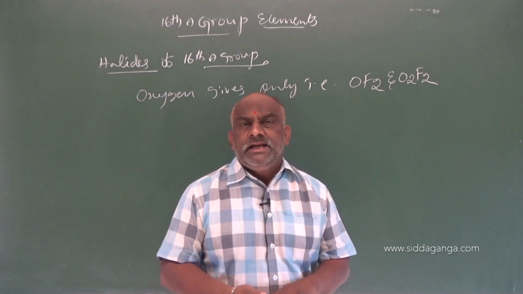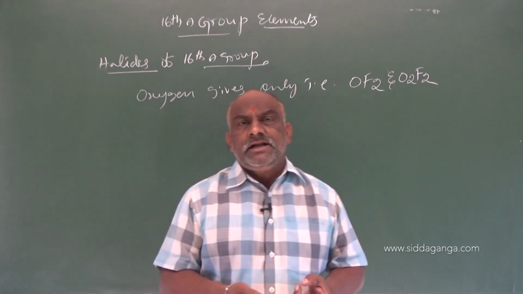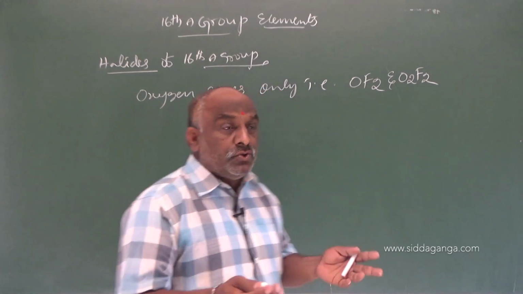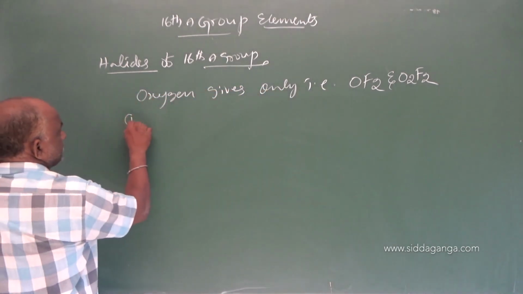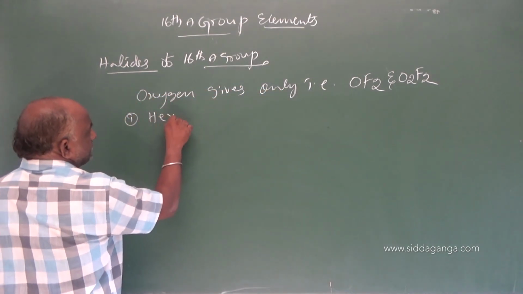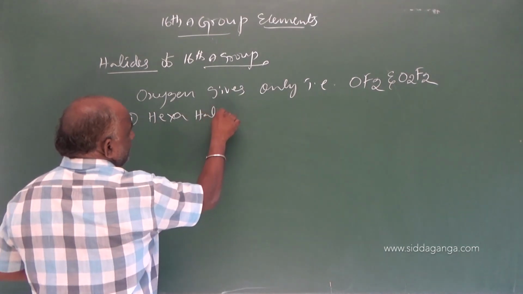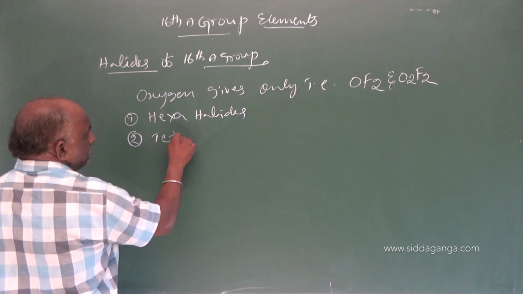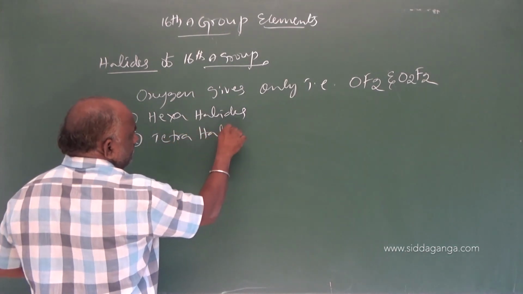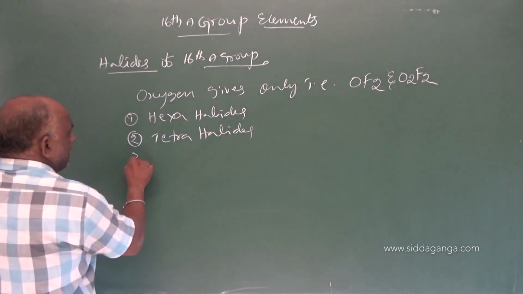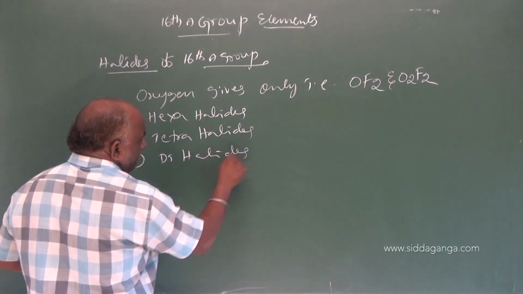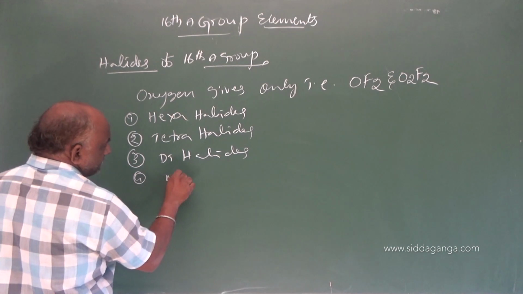Then what about the rest of the elements? Rest of the elements are available in different forms. Number 1 is hexahalides, second one is tetrahalides, third one is dihalides, and last one is monohalides.